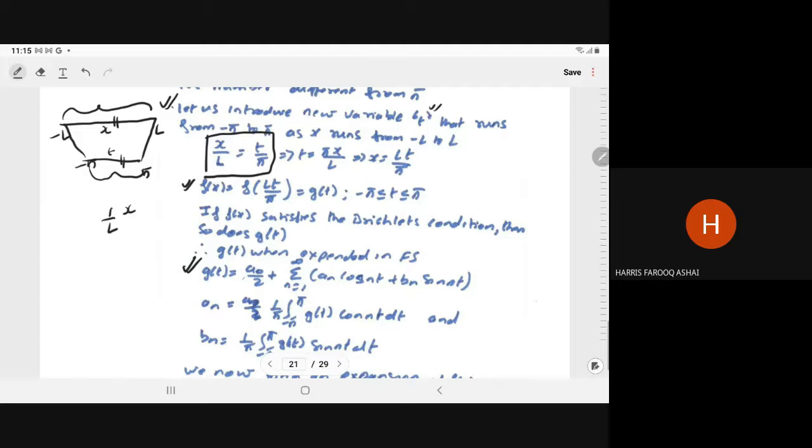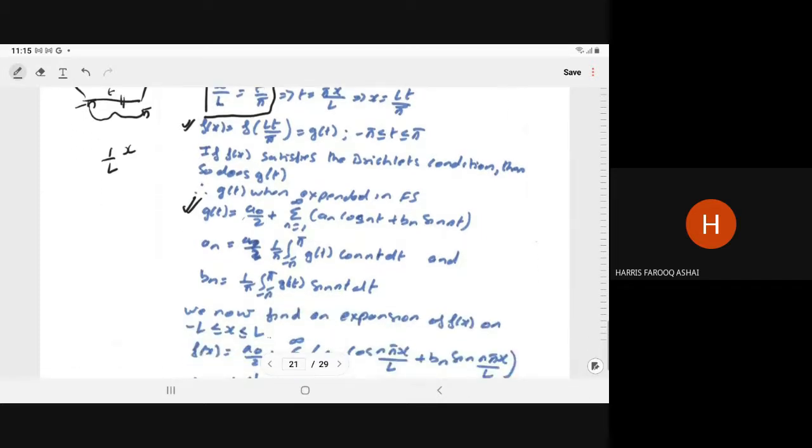So g(t), when expanded in the Fourier series form, can be written as a naught by 2 plus summation n is equal to 1 to infinity of an cos nt plus bn sin nt. Just in place of the t, you put the value. One more thing, where an is equal to 1 upon pi integral minus pi to pi g(t) cos nt dt, and bn is equal to 1 upon pi integral minus pi to pi g(t) sin nt dt, and a naught is equal to 1 upon pi integral minus pi to pi g(t) dt, right?